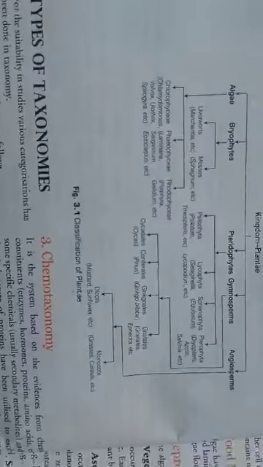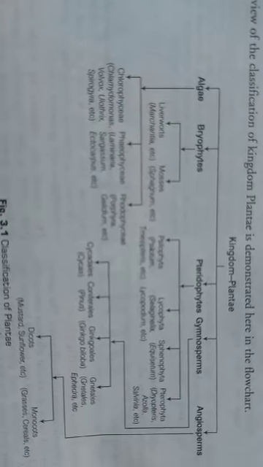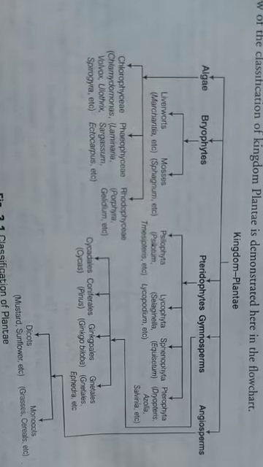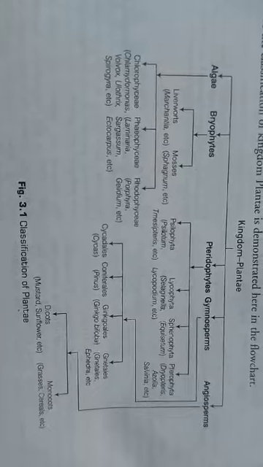A chart is given here with further examples of algae, bryophytes, pteridophytes, gymnosperms and angiosperms, showing their classification.